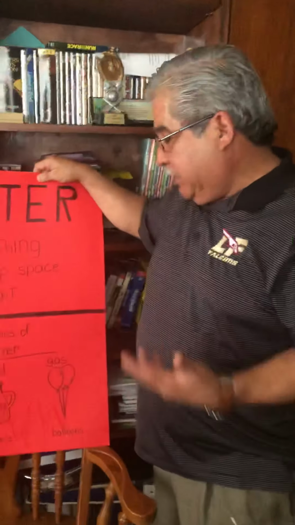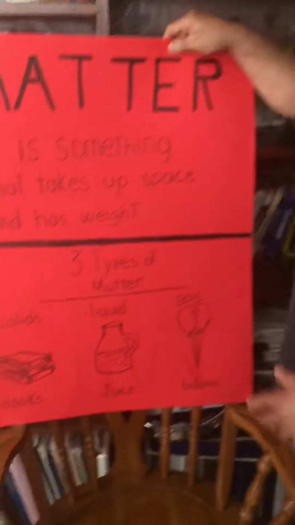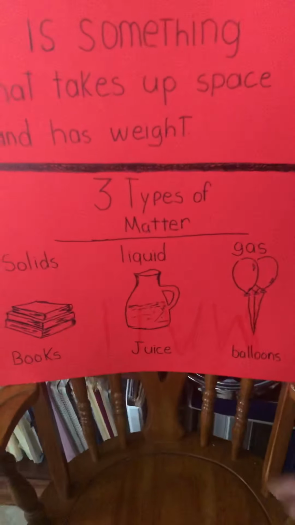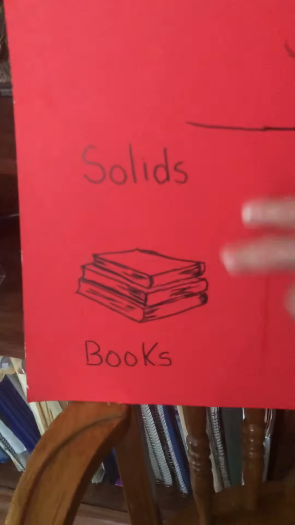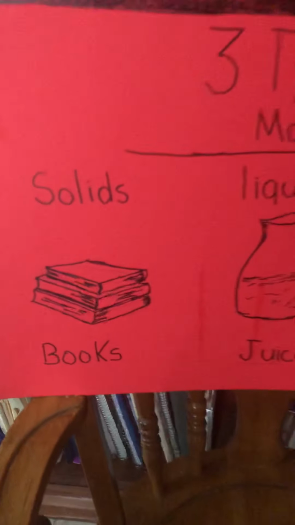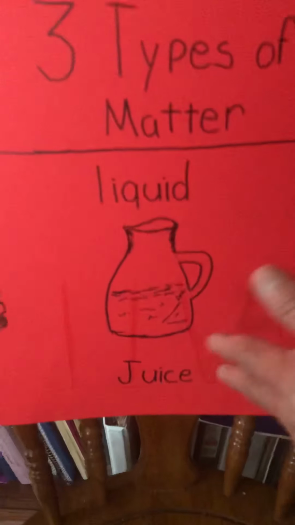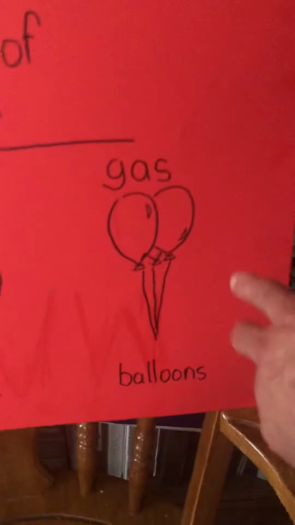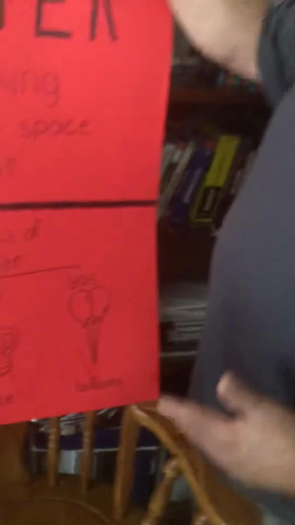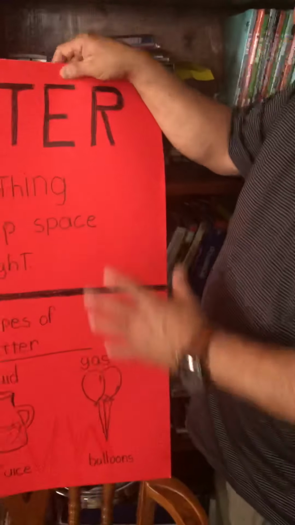We have them in three different types or three different states. And the three states of matter, or three types of matter, we have solids, which we can find in books. Then we have liquids. We find them anywhere: juice, apple juice, water. And then we have gas. And gas, even though we might not see it, we'll discover something else about it as we go along. But this is basically what we're going to be discussing today, okay, on matter.